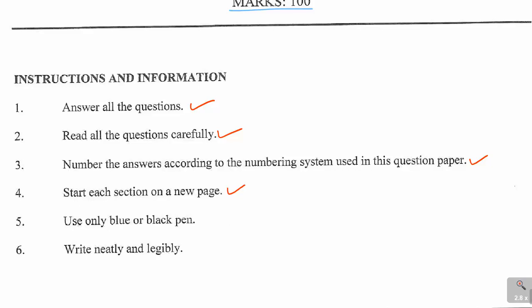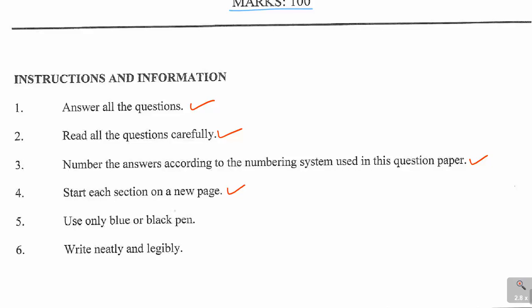Then it says use only blue or black pen. So remember, Tipex is not allowed in your exam. Whenever you make an error, don't use your Tipex. You have to just cross out and start again. For example, if you're answering question 2 and you made an error in question 2.3, you just need to scratch out that question 2.3 only.